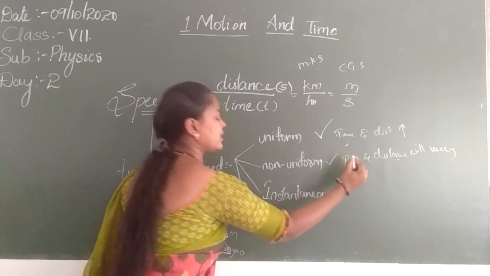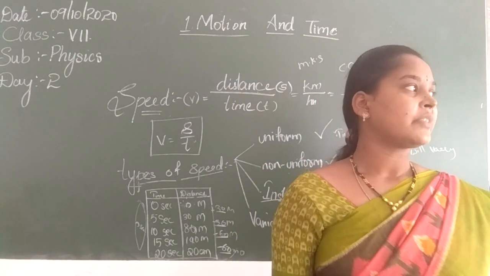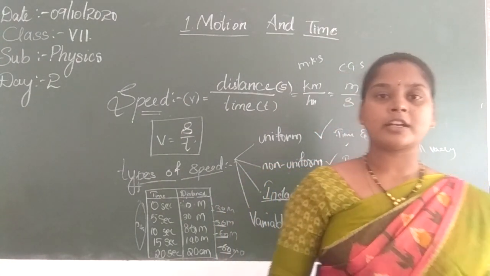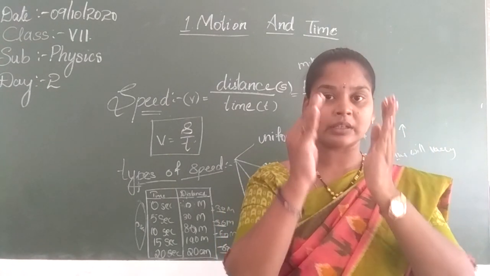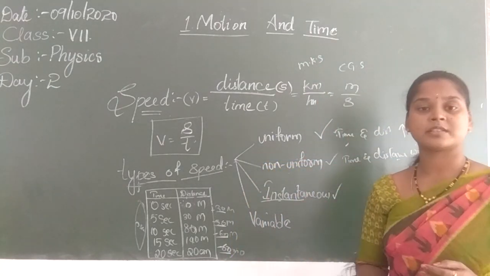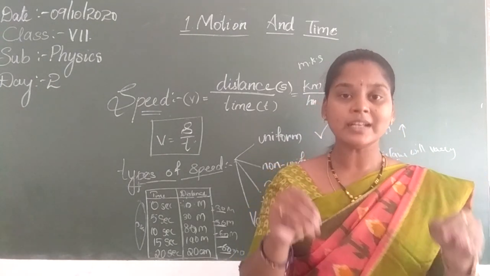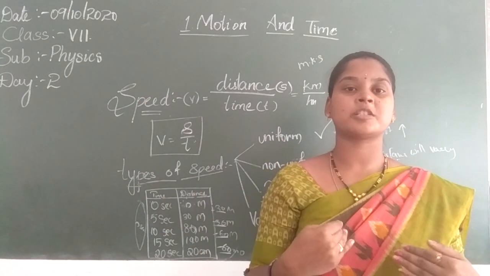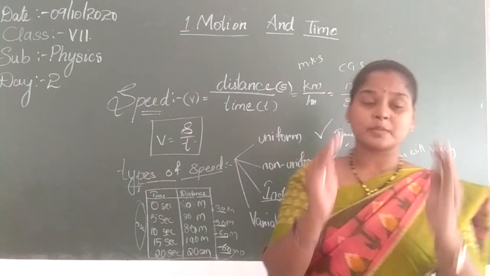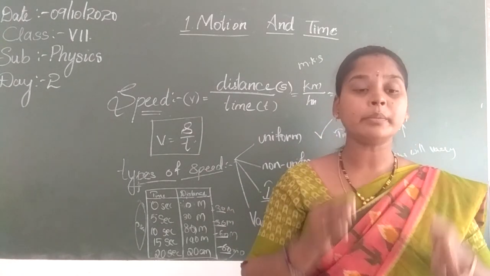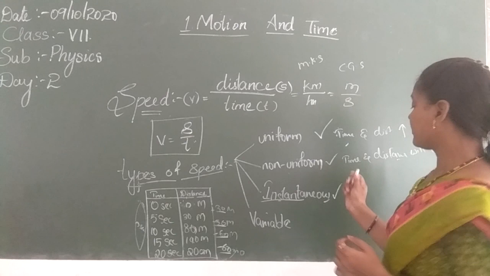Now, instantaneous speed. Instantaneous, the name itself is instant, right at a particular time. See, when we are travelling, there is a speedometer in the car, and it shows our speed. The speed the indicator shows at a particular second or particular time is called instantaneous speed. Got it? For example, when you are travelling, at that moment I want to know my speed. If I see the speedometer, I can get my instantaneous speed. Instantaneous speed means the speed of a vehicle at a particular time. So by seeing the speedometer, we can get the instantaneous speed.